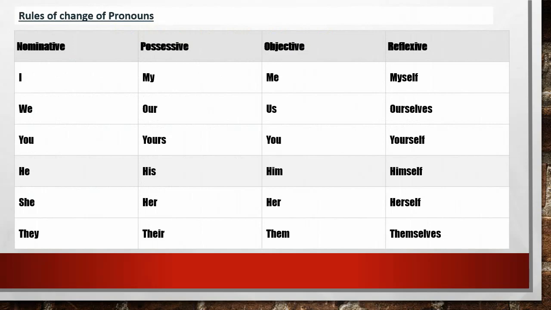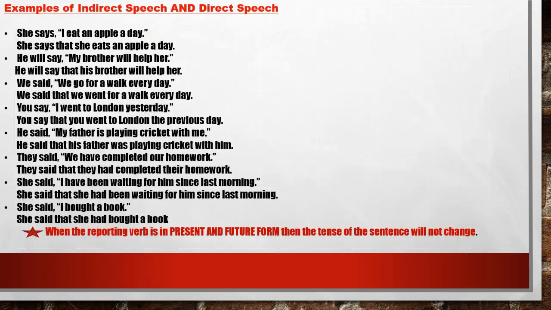Okay, next. These are the examples given here for you to practice at your home. And I have added a point here. When the reporting verb is in present and future form, then the tense of the sentence will not change. Very important one, which you all must keep in your mind.